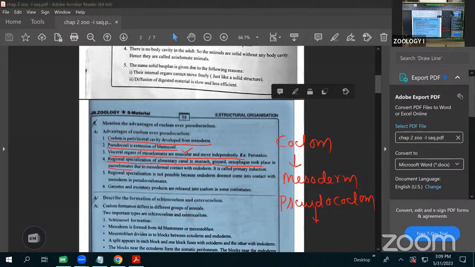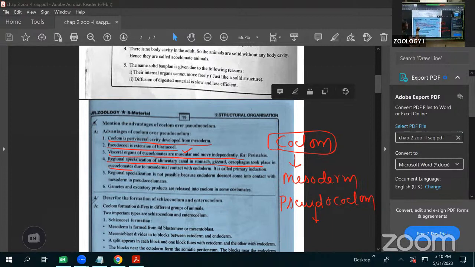Before that, you can check out the pseudocoelomates, Ascaris. Inside, the alimentary canal is just tube-like. No regional specialization occurs. But you observe in the annelids, for example earthworm, or cockroach, special organs are present inside the alimentary canal. The esophagus is there, the stomach is there, and the gizzard is there. Like that, regional specialization occurs inside the coelomates. That is absent in the pseudocoelomates.